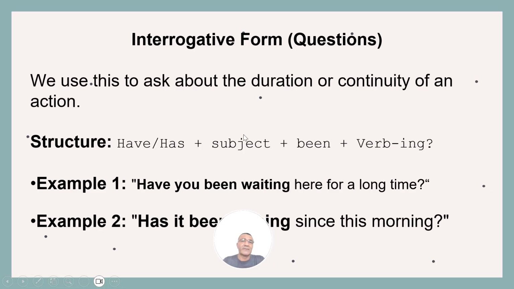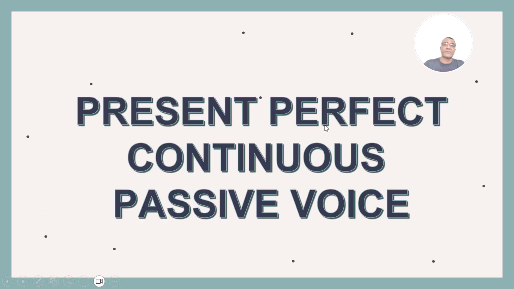What is the interrogative form, the question? We use this to ask about the duration or continuity of an action. What is the structure? Have or has plus subject plus been plus verb-ing. Example 1. Have you been waiting here for a long time? Example 2. Has it been raining since this morning? You have these two questions.